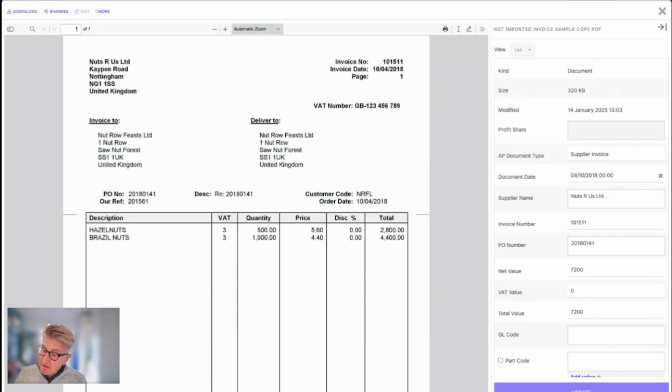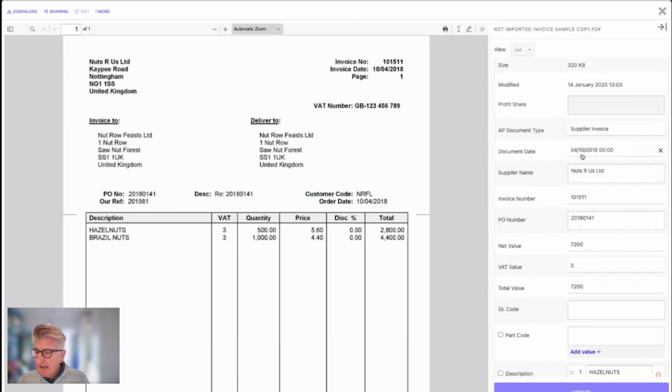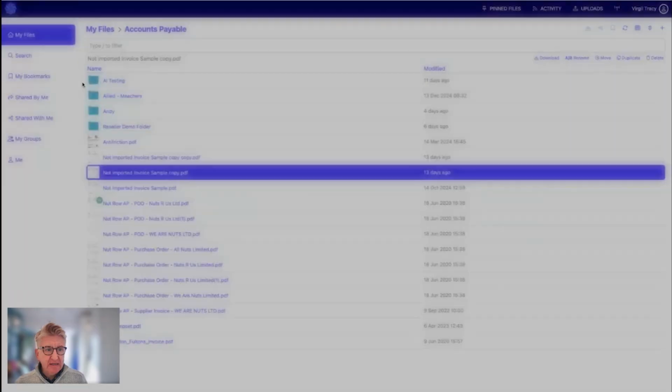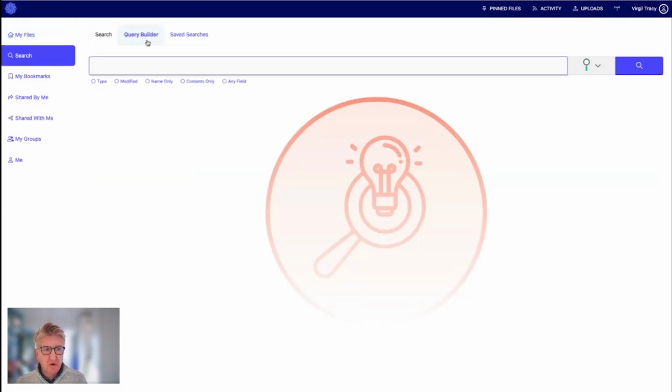If I had more time, we'd be talking about the amount of duplication on networks and the amount of lost files and what they amount to. Now with Foldr, what we can do, and we'll talk about how these values get into these fields, is apply metadata fields to anything that we might want to. So we can know what the invoice number is, we can know what the purchase order number is, and what that means is that we can now search on those.